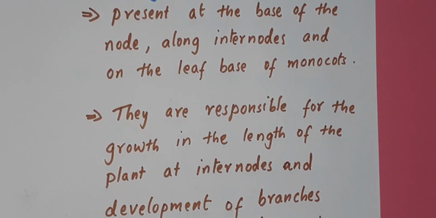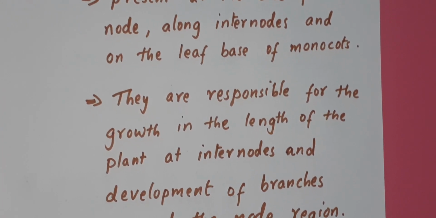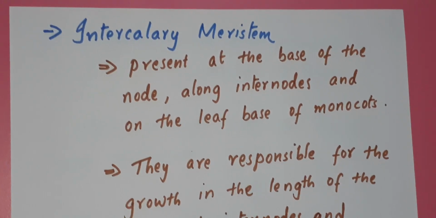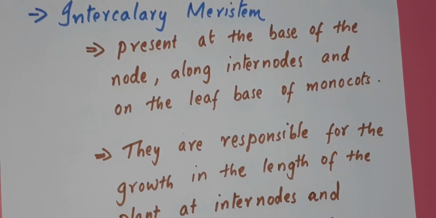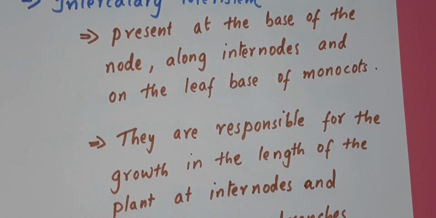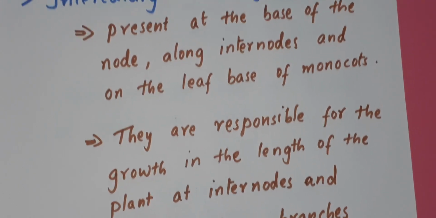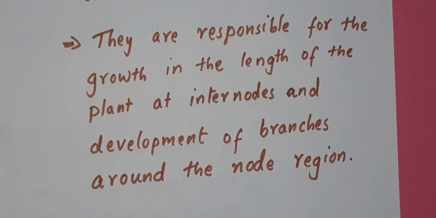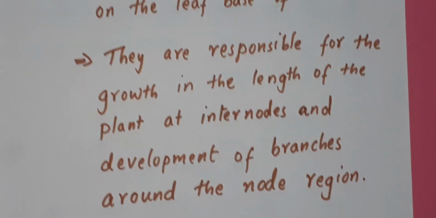The new branches in plants come from the nodes or internodes. For the growth of a new branch, meristematic tissues are helping. Those tissues are called intercalary meristem, and they are responsible for the growth in the length of the plant at internodes and development of branches around the node region.